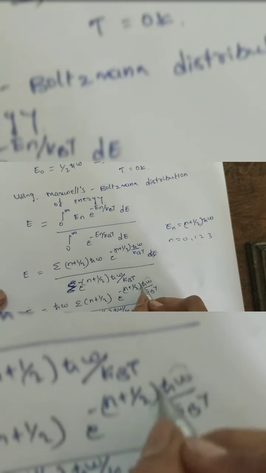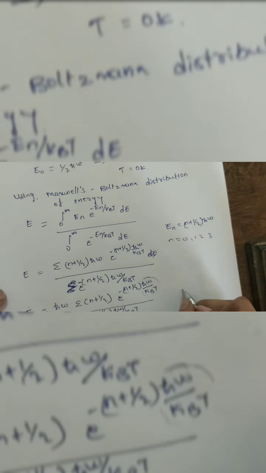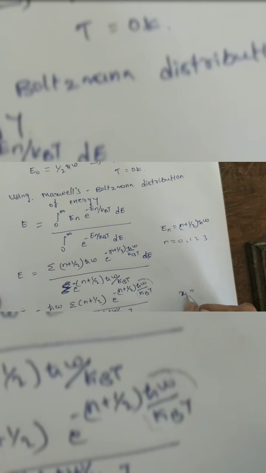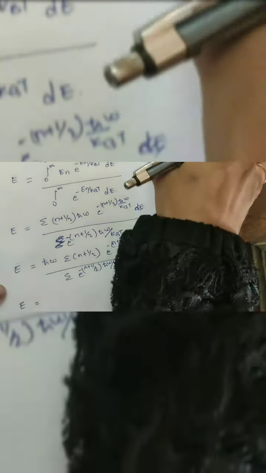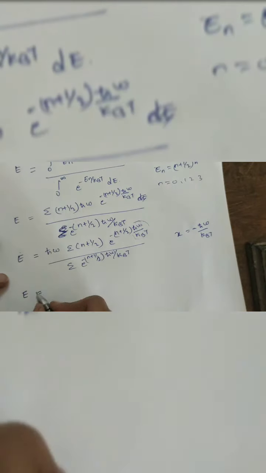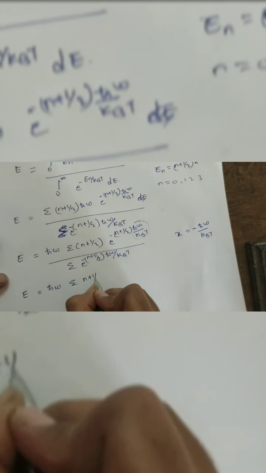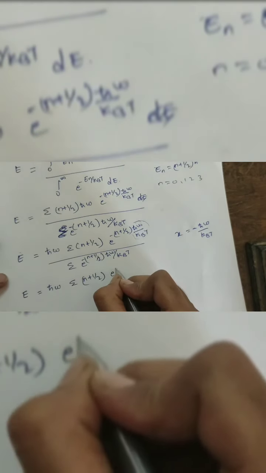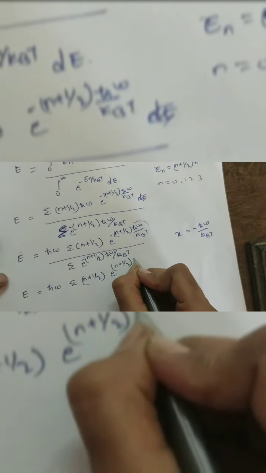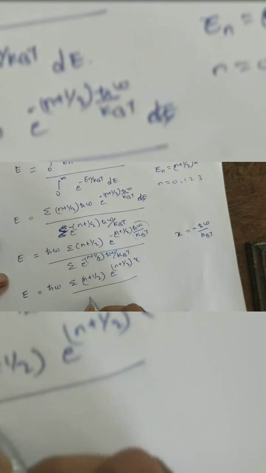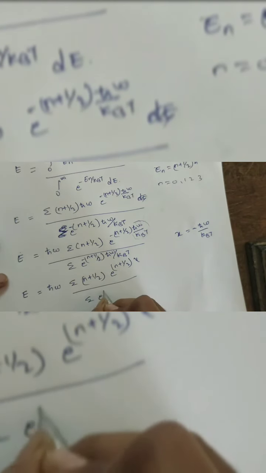Take this h cross omega by kBT, the constant term, and assume that x is equal to minus h cross omega by kBT. Then the energy is given by h cross omega times